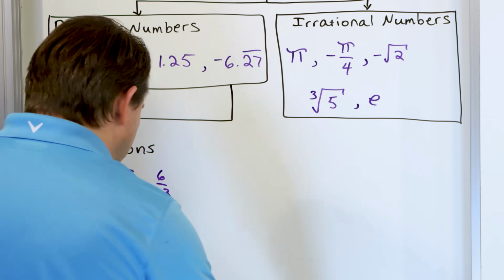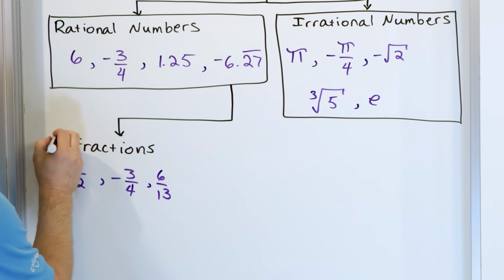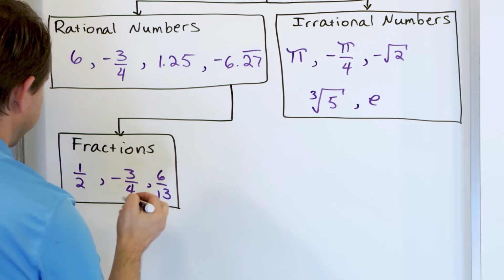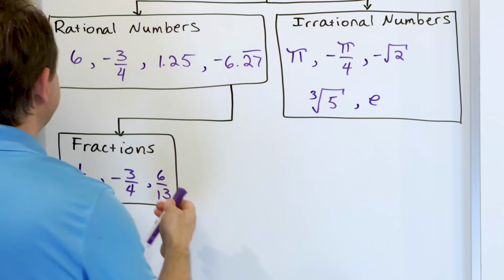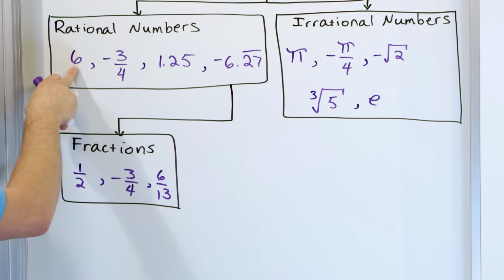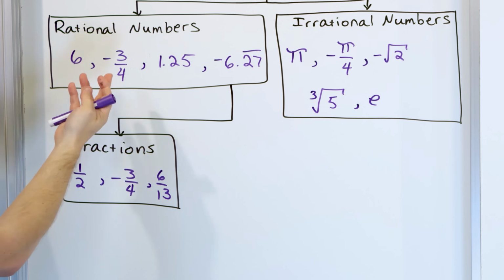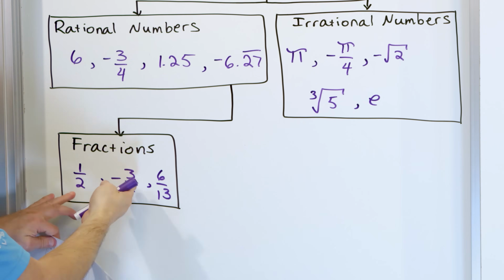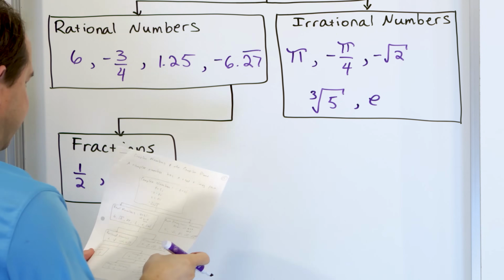So of course that's 1/2 of the types of things that can live under the rational number umbrella, the fractions. But we also have the integers, right? Because we say 6 is a rational number also. It can be written as 6/1, but obviously it's different than the fraction. So we can have the fractions, we can also have the integers.